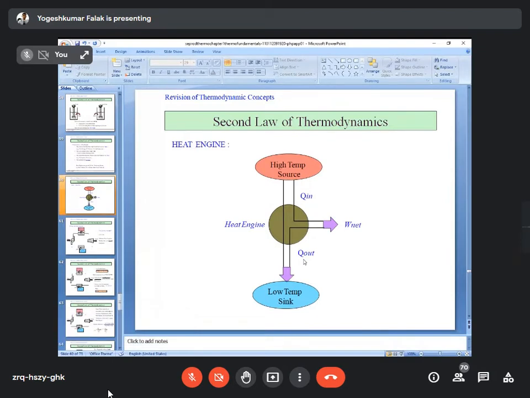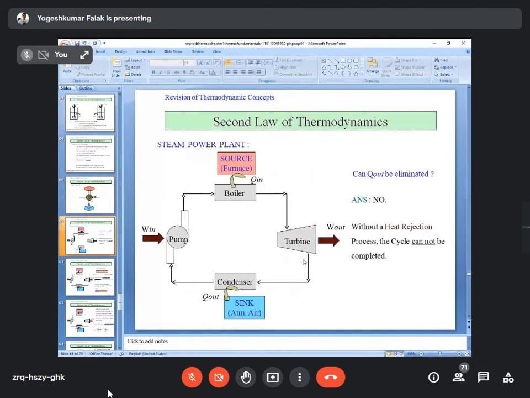Have you drawn? Okay. Now next we have to move to the steam power plant. We take it as an example. You see that there is a turbine, a boiler, a condenser, and a pump, right? The source is a furnace. Heat flows from high temperature to low temperature, from source to sink, as you see on screen.